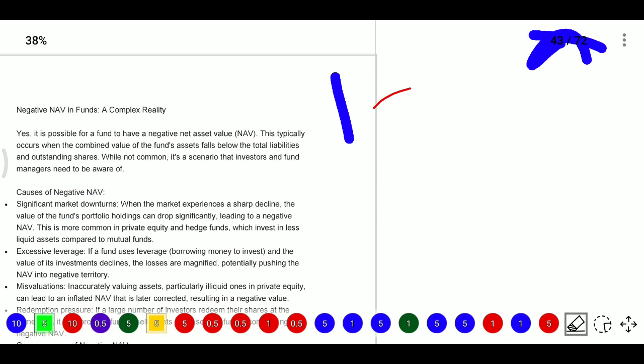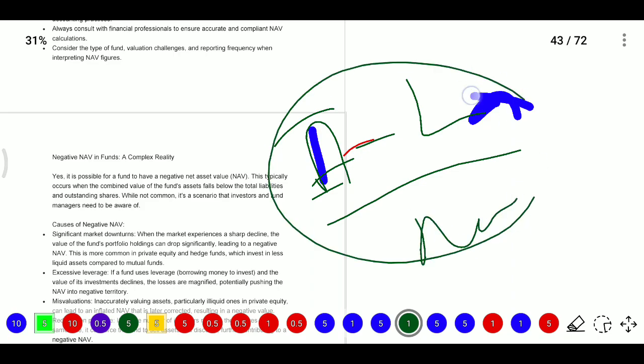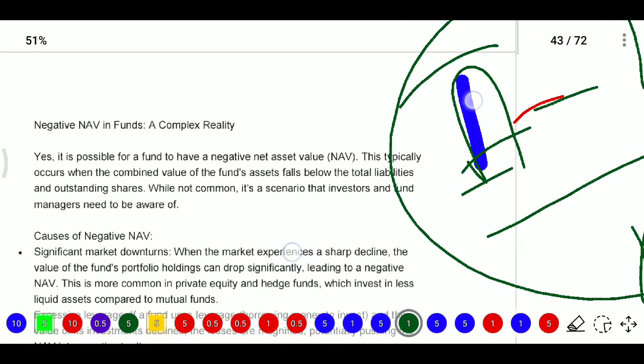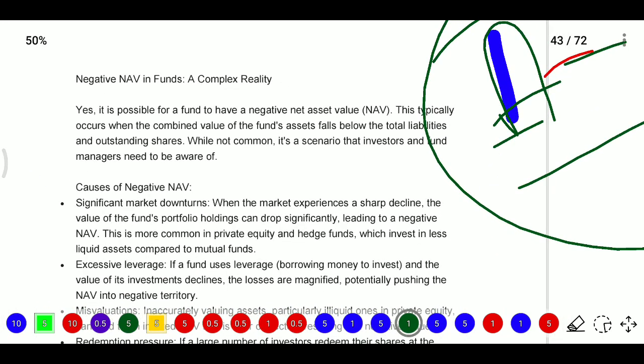For example, in private equity, they may not have invested any amount yet, but expenses payable will be there. We discussed the J curve. The J curve means that initially they have only expenses, which are payable, while the number of units will be there, so we will get a negative NAV. Typically it occurs when the combined value of fund assets falls below the total liabilities. While not a common scenario, investors and fund managers need to be aware.